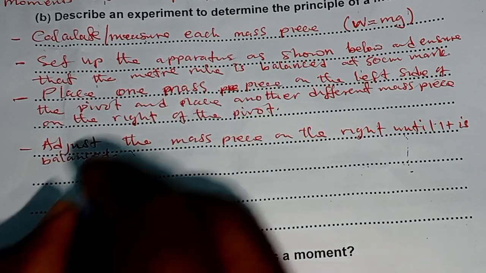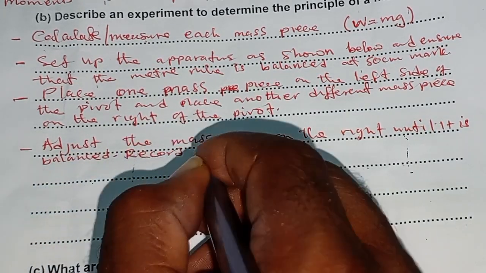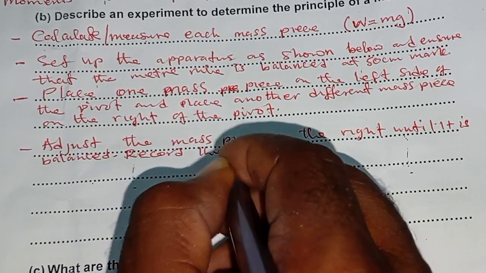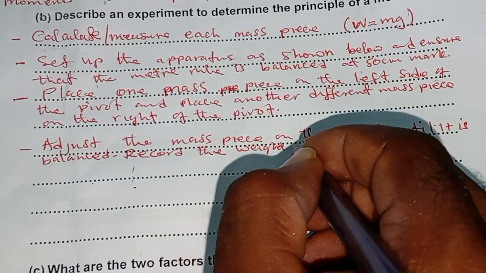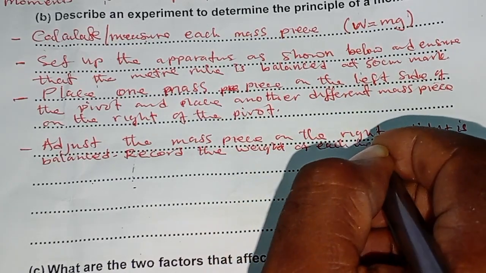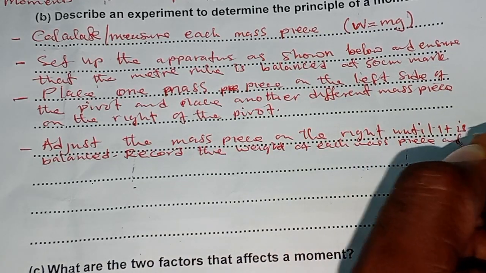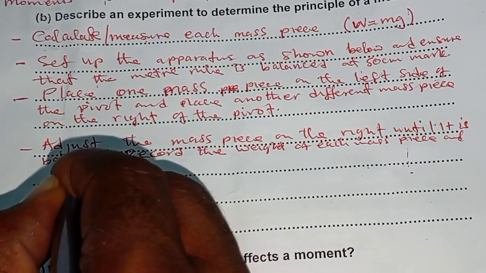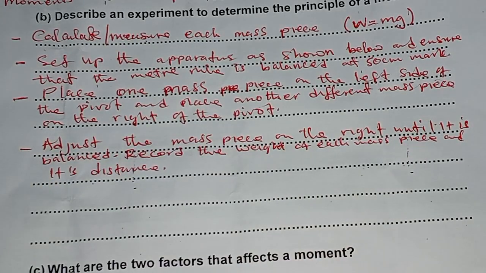So when it is balanced, you record the weight of each mass piece and its distance.